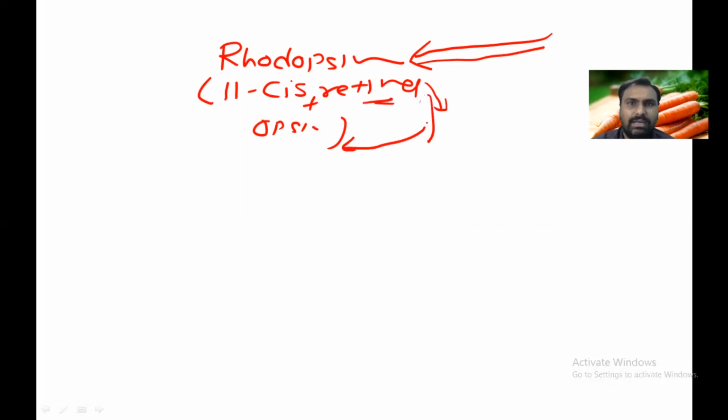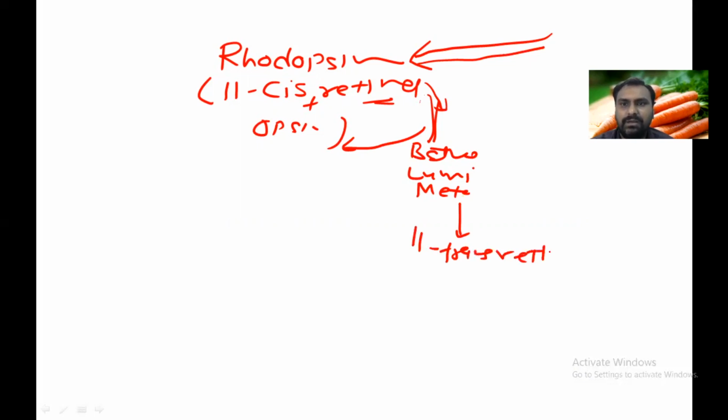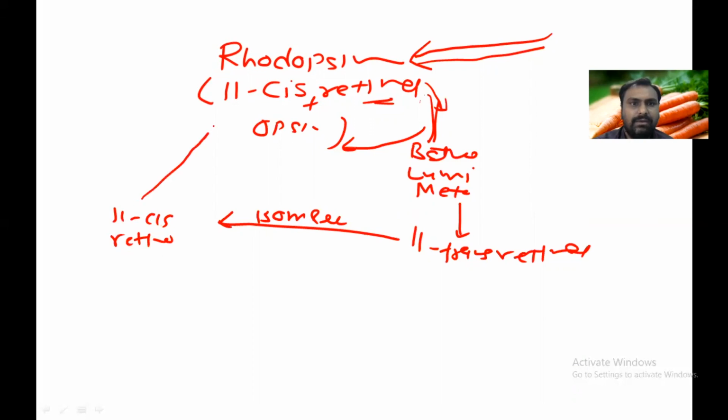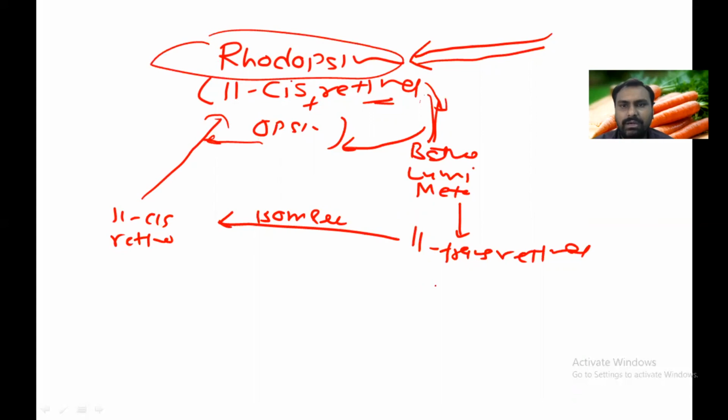Opsin is reutilized, but 11-cis-retinal is converted to batho-rhodopsin, lumi-rhodopsin, meta-rhodopsin 1, 2, and ultimately it is converted to 11-trans-retinal. Now it has two fates. In the retina, it is isomerized to 11-cis-retinal and will bind with the opsin to resynthesize the rhodopsin. Or it may go to the liver, where it is converted with the alcohol dehydrogenase enzyme.